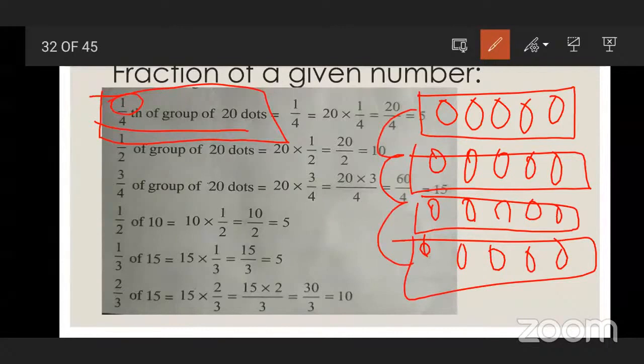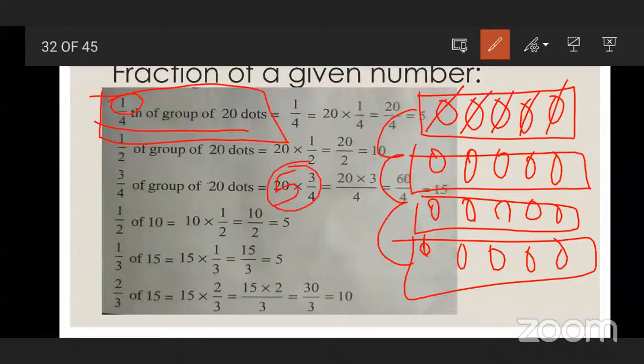How many dots are there? 1, 2, 3, 4, 5. So what is the 1/4 part of 20 dots? 5. 5 is there. Okay.